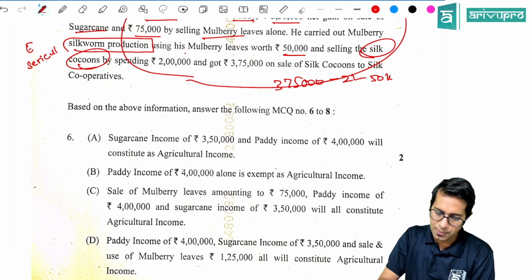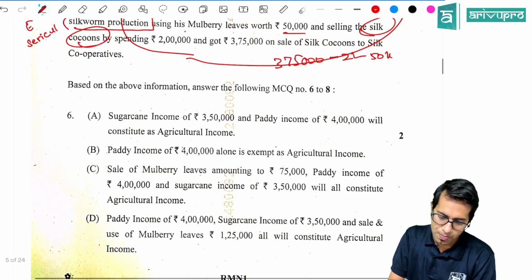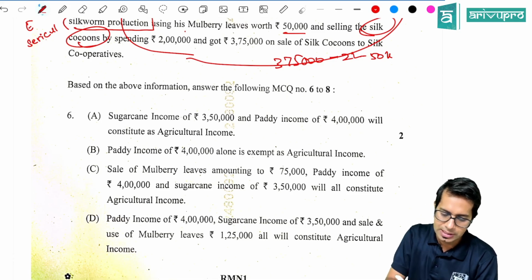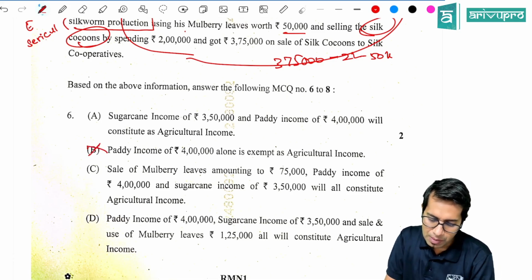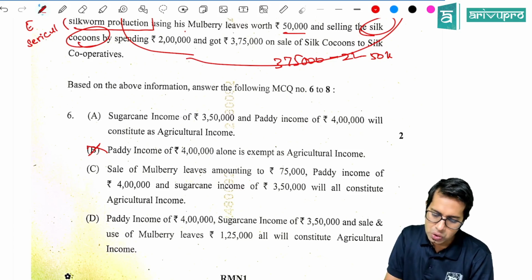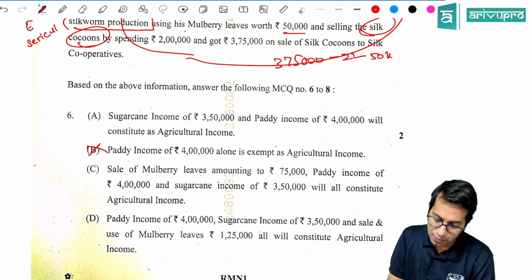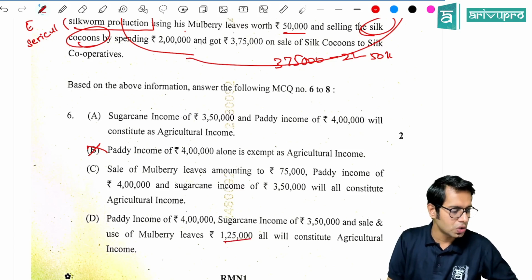So what is the right answer, sir? Sale of sugarcane 3.5 lakhs, paddy 4 lakhs will constitute agricultural income. Yes, that is true. Paddy income alone is exempt. No, this is not true. A sale of mulberry leaves amounting to 75,000, paddy income of 4 lakhs, sugarcane income of 3,50,000 will constitute agricultural income. Yes. Paddy income of 4 lakhs, sugarcane income of 3,50,000, and sale of mulberry leaves of 1,25,000, they will all constitute agricultural income.